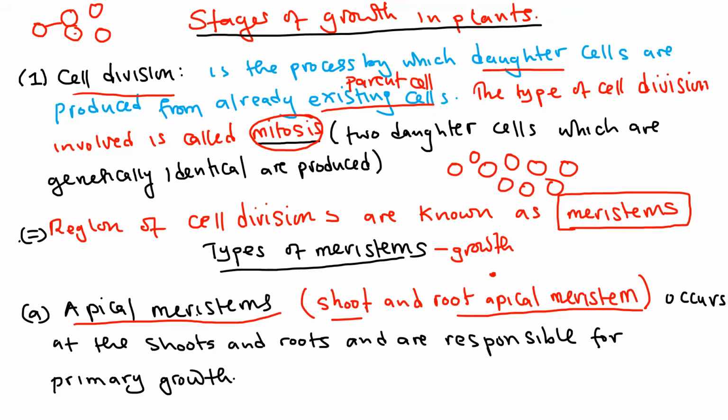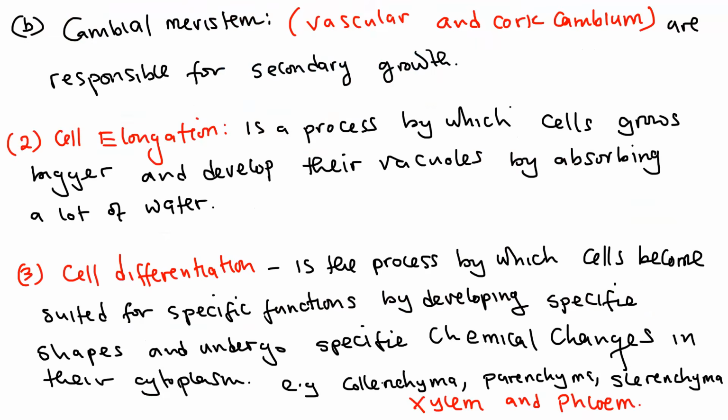This apical meristem is responsible for primary growth, the growth at the root tip and the shoot tip. I hope no one has been lost. All right, let us proceed.